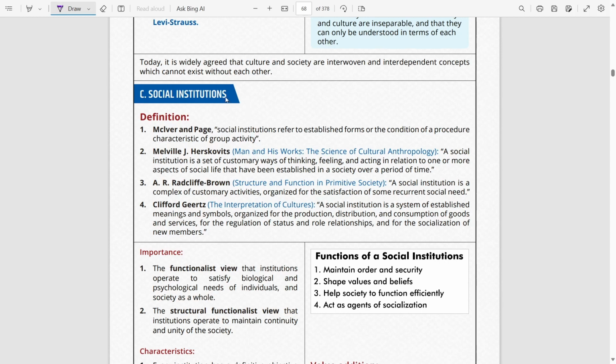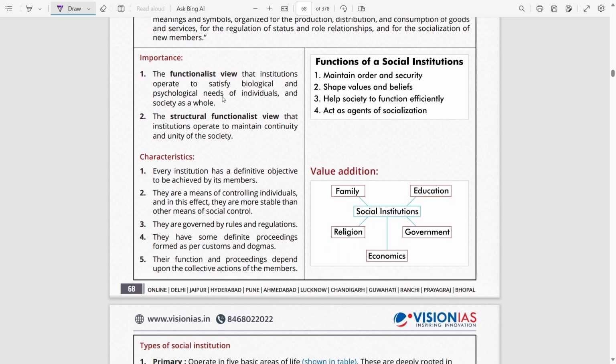As far as definition is concerned, from such a topic like social institutions, multiple questions are very rare. Hence, you can make do with just one definition. So you can use either McIver's definition or say Clifford Geertz's definition, your wish. Then do look very carefully at the structure of the content given.